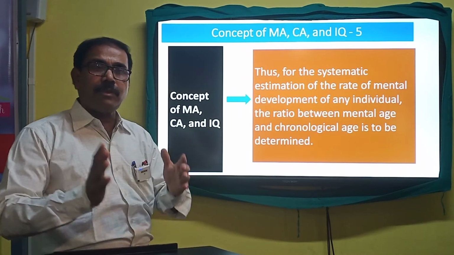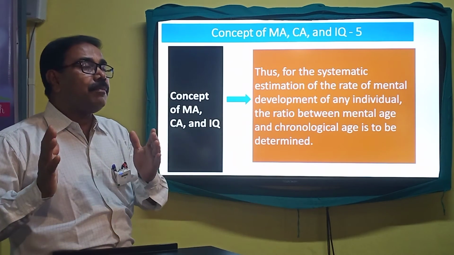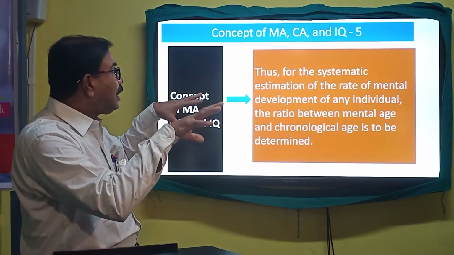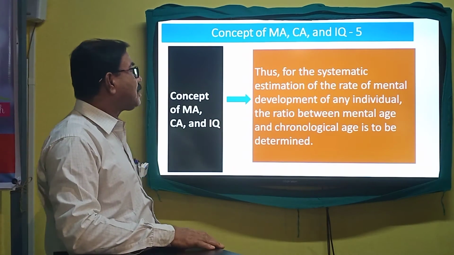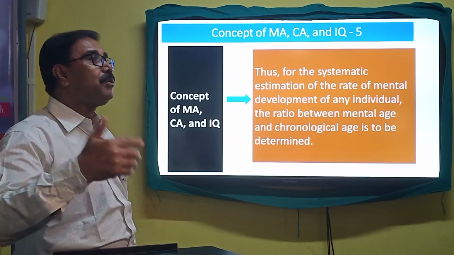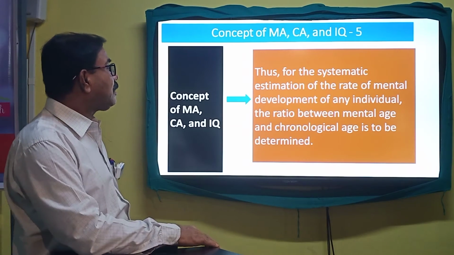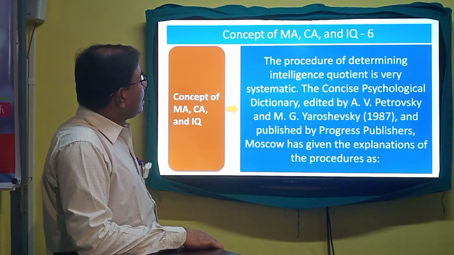By knowing the result, we will come to know the mental maturity level of a concerned person, and we will certainly be able to measure the intelligence of that particular person. Let us see the next one.